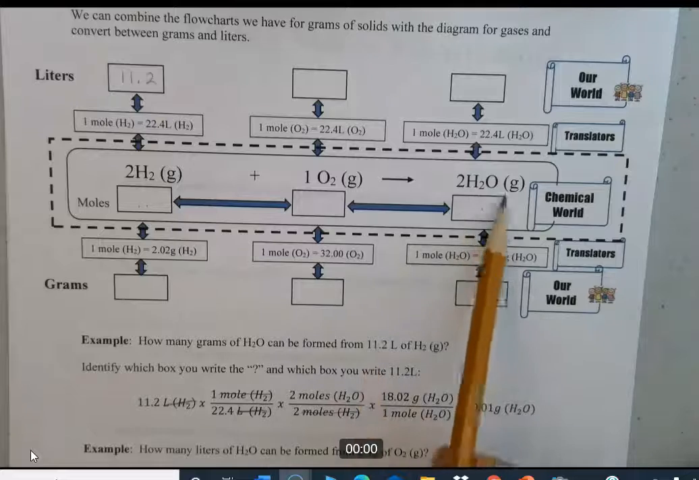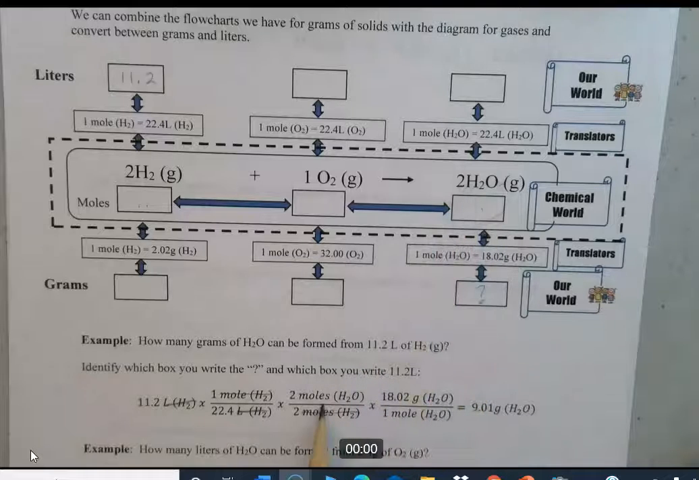Now you're sitting in this box right here, moles of H2O. And you need to come out using the molar mass conversion for water to get to grams. So you have moles of H2O here, you need moles of H2O here on the bottom to cancel. And the last man standing is the grams of H2O. And there it is right there. So now you have your numbers set up, 11.2 times 1 times 2 times 18.02 divided by 22.4 divided by 2 divided by 1, and that gives you 9.01 grams of H2O.